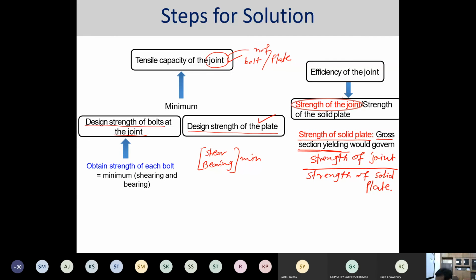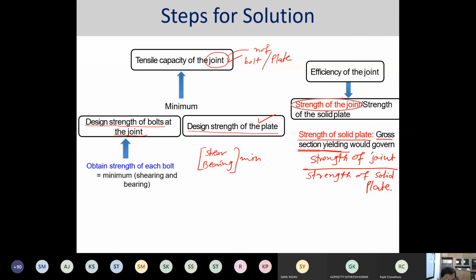Yes, Rahul. Mukul, I'll come to you one by one. Rahul, if you remember, we have considered 3 different factors of safety.